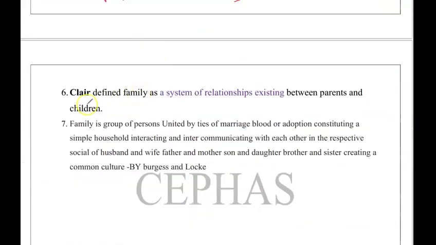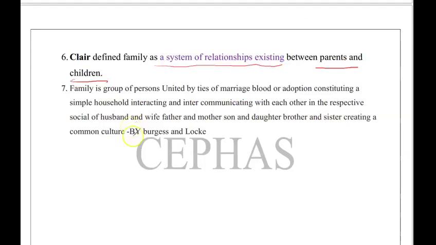Now Clare is also very important. She defined the family as a system of relationships existing between the parents and the children. And one more author is Burgess and Locke.